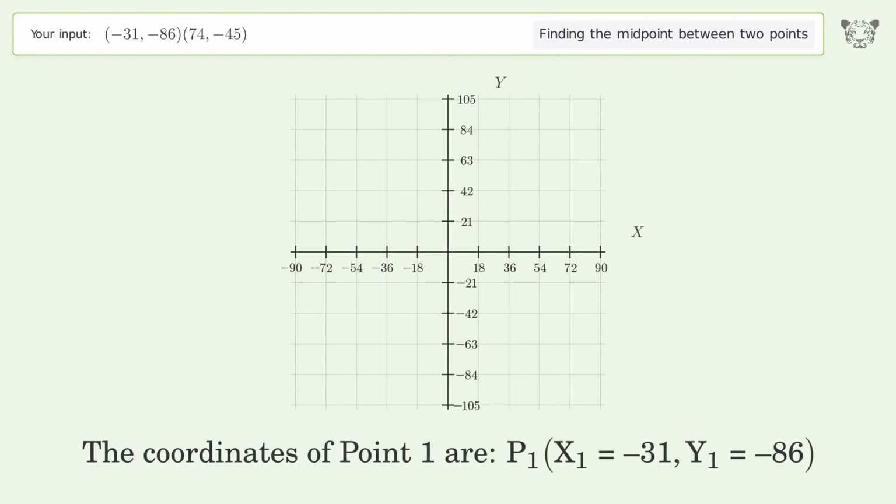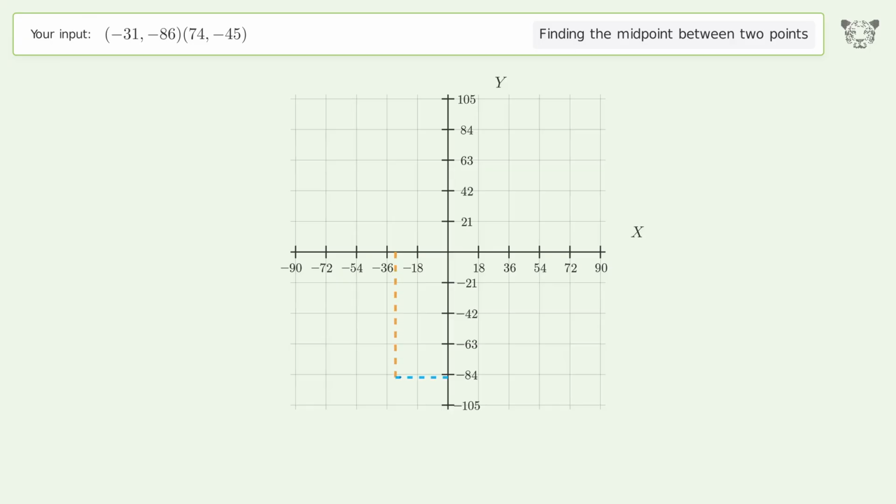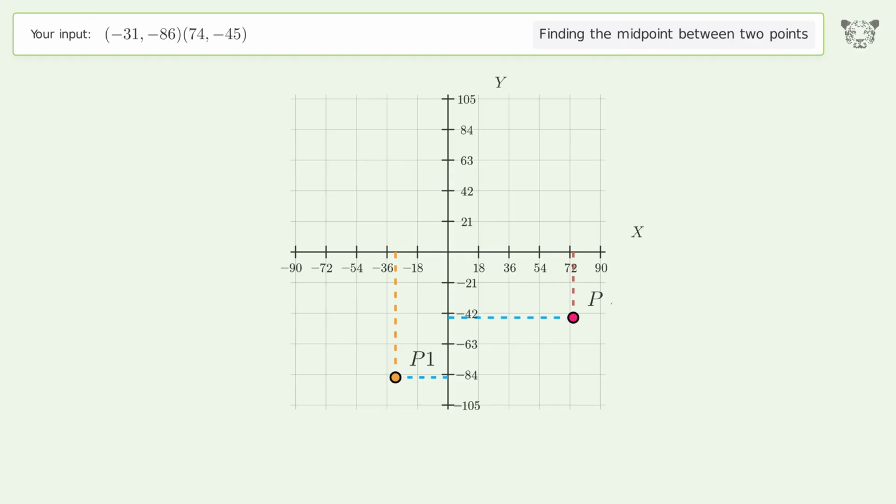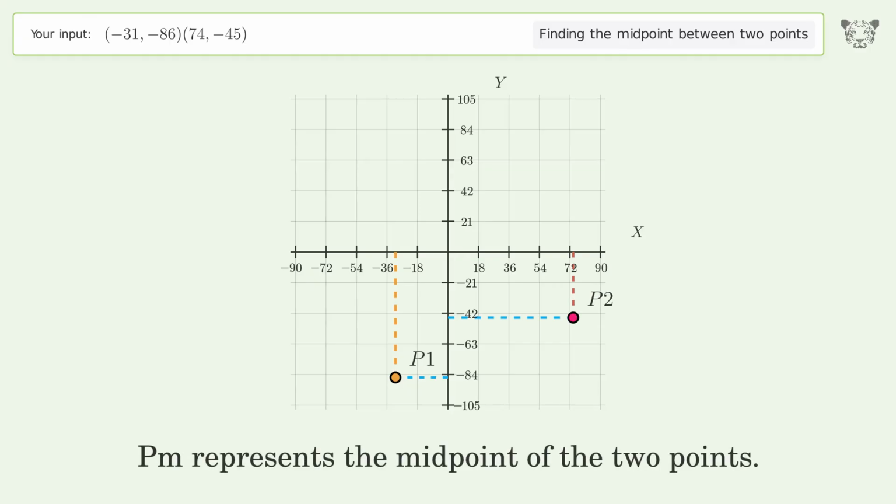The coordinates of point 1 are x1 equals negative 31, y1 equals negative 86. The coordinates of point 2 are x2 equals 74, y2 equals negative 45. PM represents the midpoint of the 2 points.